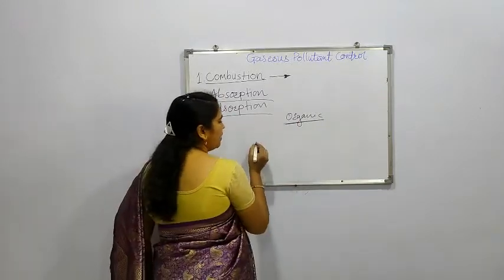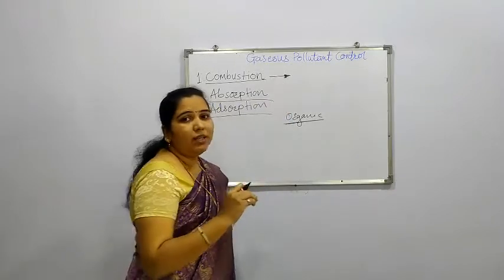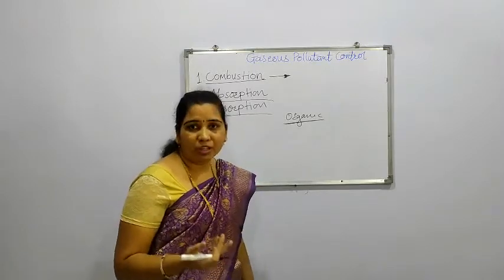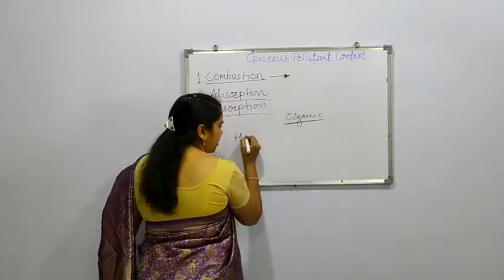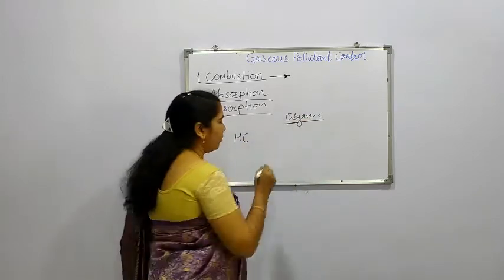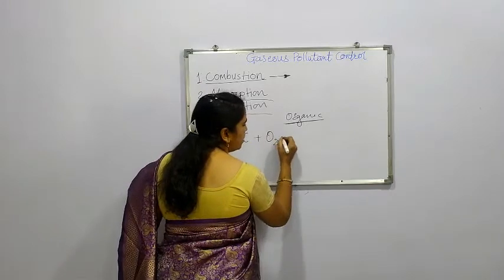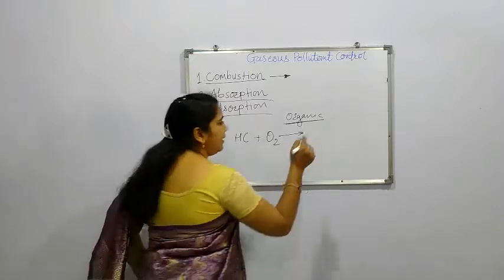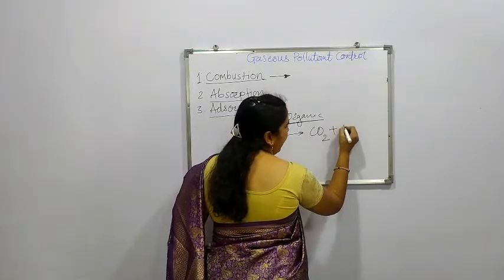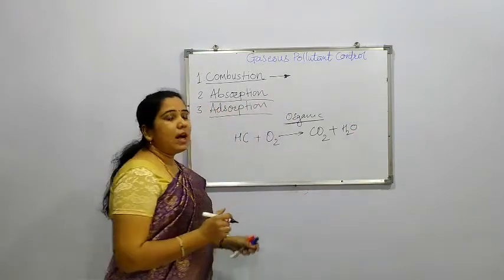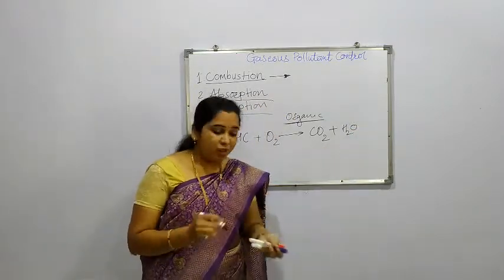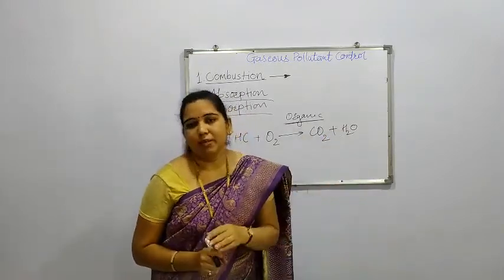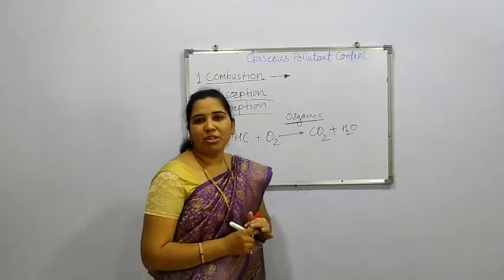Now, how does the process occur? Whenever combustion is going on, the products which are produced are the oxides of carbon and water. So whenever such hydrocarbons, as organic compounds, react with oxygen, because we know that combustion is always in the presence of oxygen, we get oxides of carbon and water vapor. These are the products of combustion, which are comparatively less harmful than the other pollutants. So in this way the method of combustion is used.